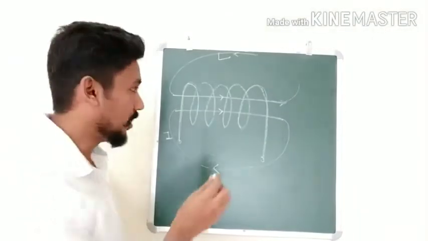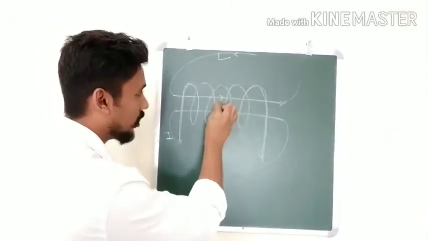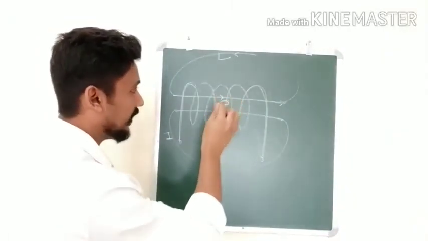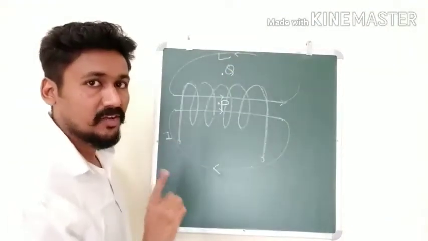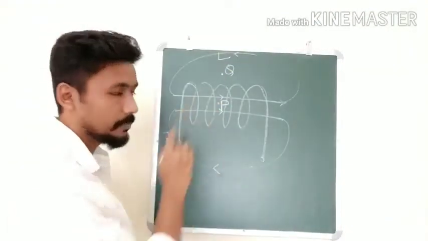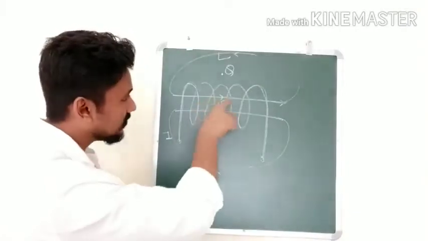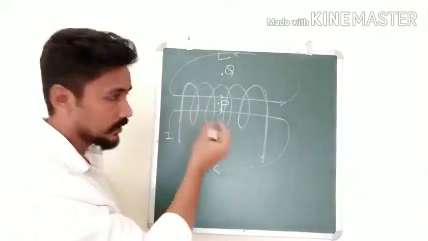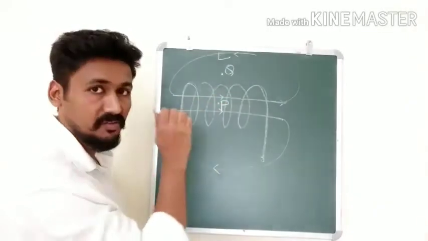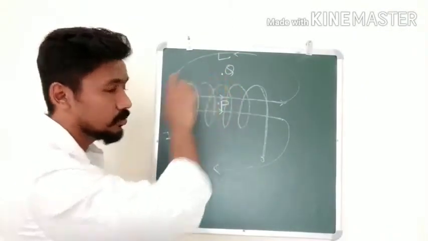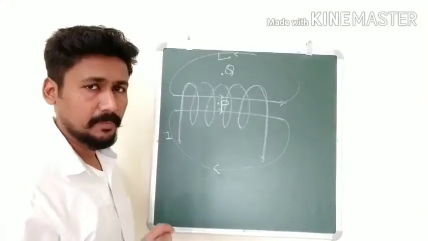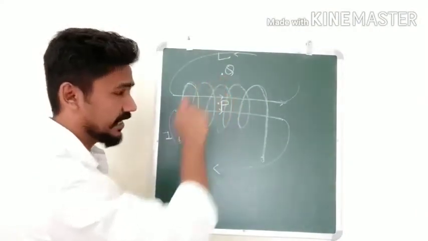Now consider 2 points. Inside the solenoid here we have a point P, and outside over here we have a point Q. Magnetic field will be very strong at this point P, correct? Because all these field lines are present inside. So magnetic field is going to be very much strong at point P. But at point Q, the field will be very weak. In fact, we can actually take it as almost 0.